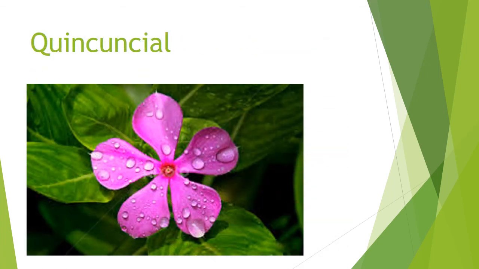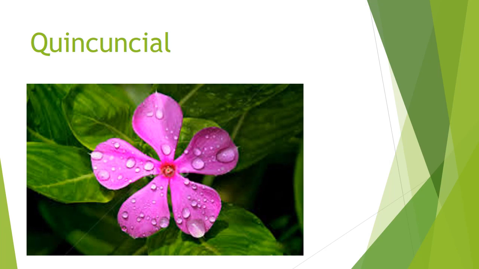Then the quincuncial type. It is a type of imbricate aestivation in which two petals are external, two are internal, and one petal has one margin internal and the other margin external.